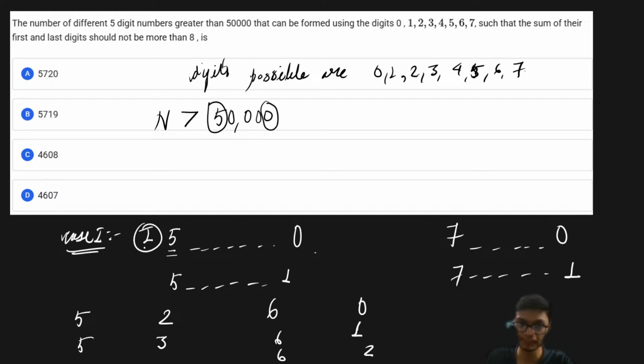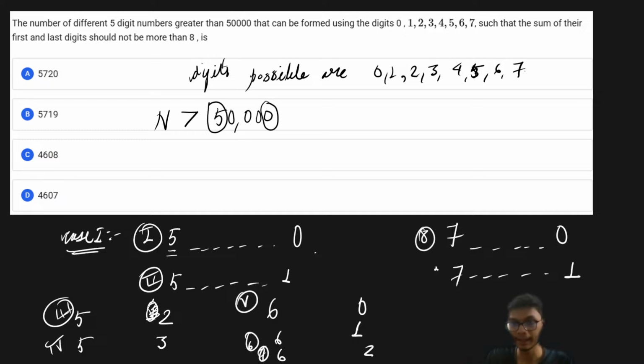So this is case 1, this is case 2, this is case 3, this is case 4, right? Similarly, this is case 5, case 6, 7, 8, and 9. So there are a total of 9 cases. And in each of these cases, you have to count the number of words that are possible, right? So it is very simple.